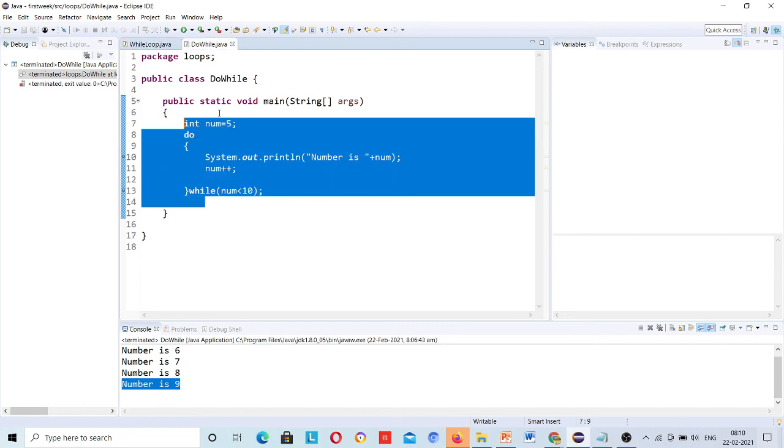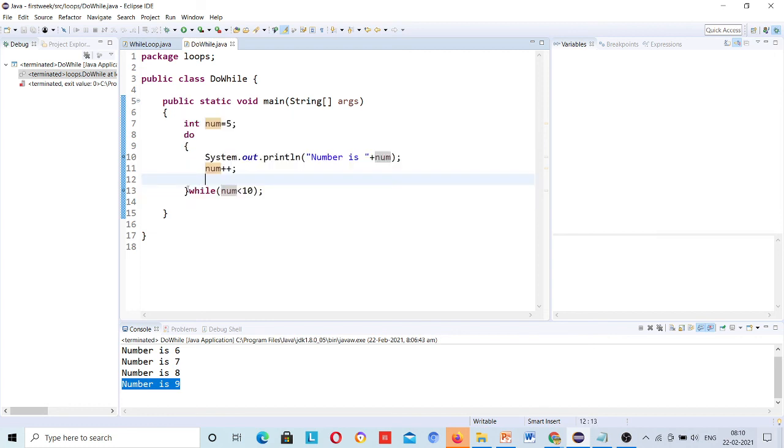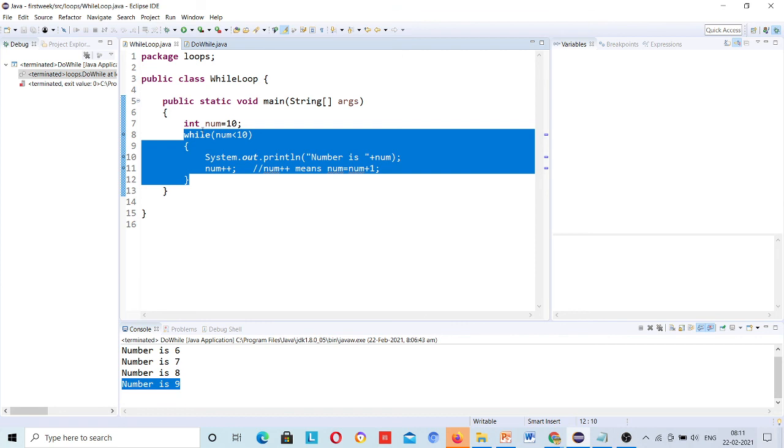Otherwise sometimes a scenario will come that you need to run your code at least once, then you need to check. Okay, and that you learn by practice. Okay, we should not say it as a drawback, because if every loop is similar, then what is the need of defining three different loops? Okay.